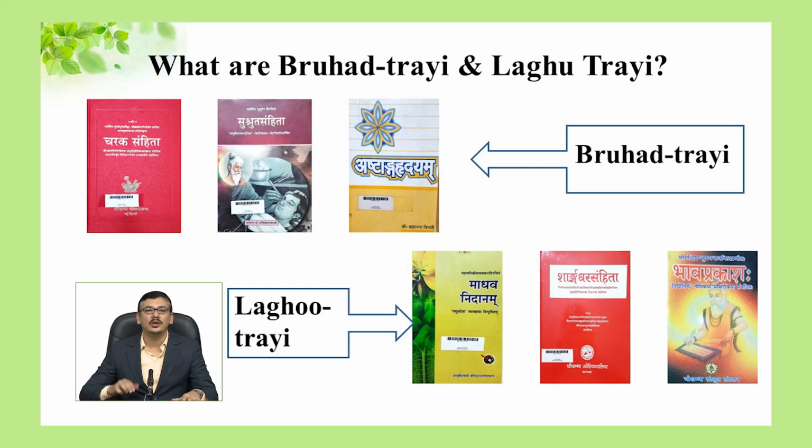These are namely Charaka Sanhita, Sushruta Sanhita and Ashtanga Hridayam. Whereas 3 secondary scriptures are called Laghutrayi. These are Madhav Nidan, Sharangdhar Sanhita and Bhav Prakash. These are the set of books that contribute primary knowledge of Ayurveda. As these books were written by different acharyas and were edited at different periods, let us get familiar with Bruhatrayi and Laghutrayi, which are prime references of Ayurvedic knowledge.